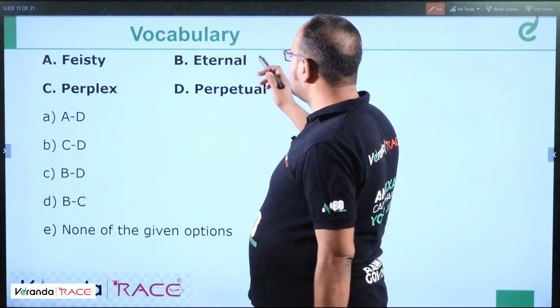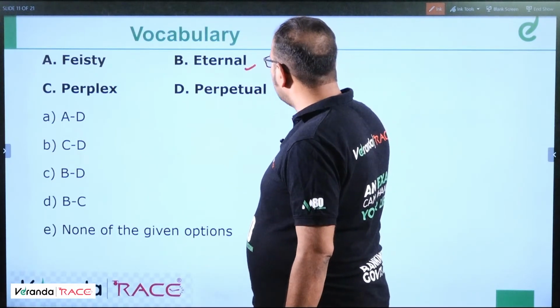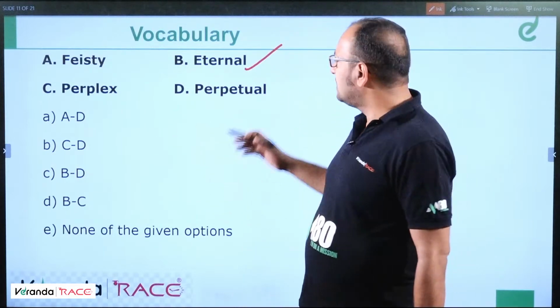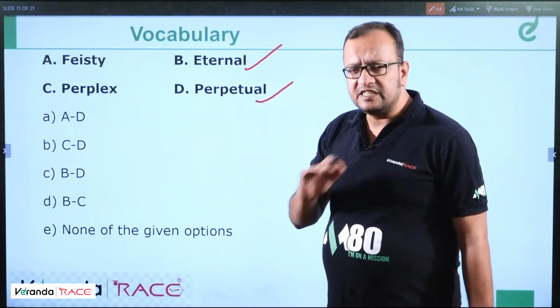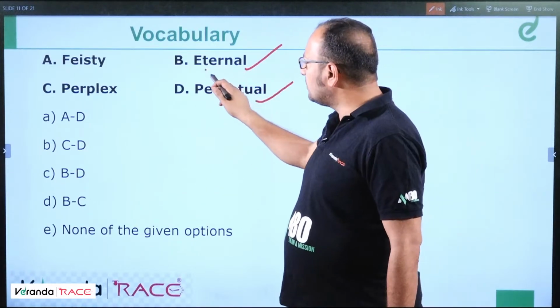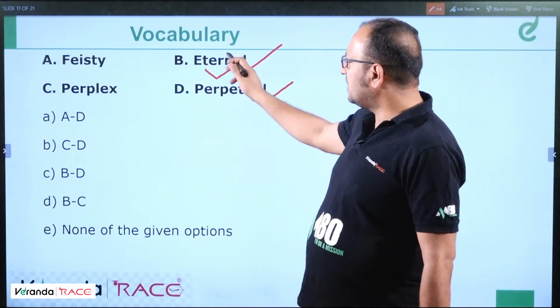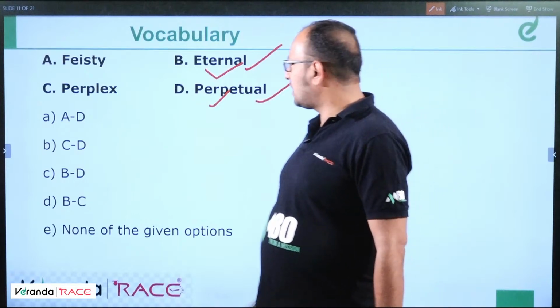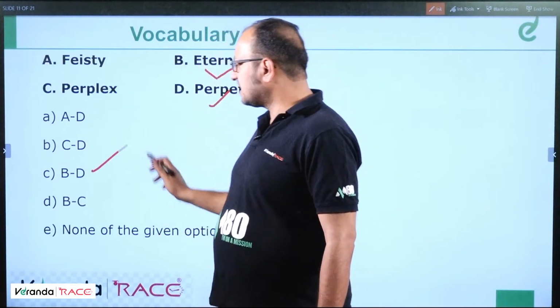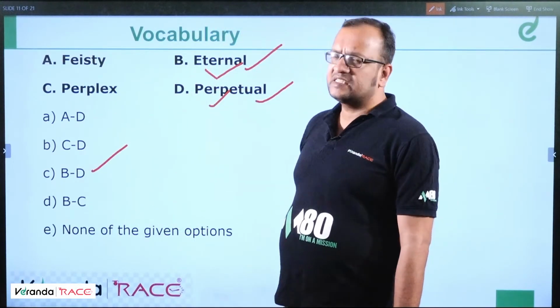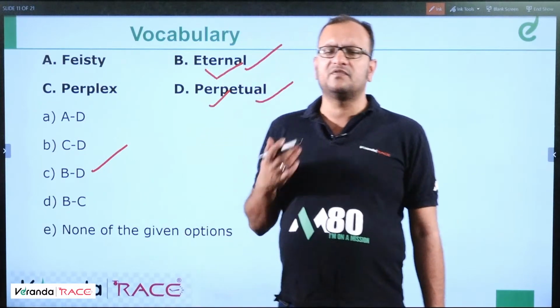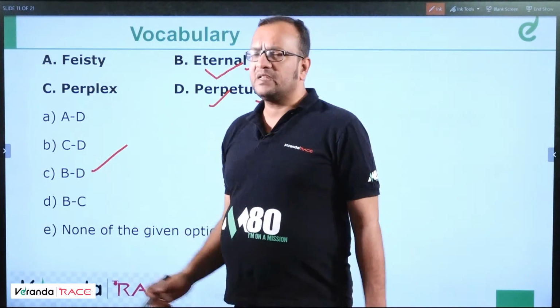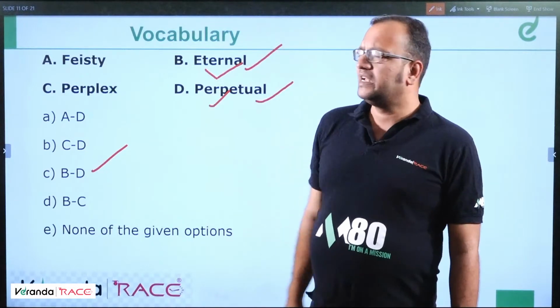So this question has eternal meaning everlasting, that will never end, and perpetual meaning continual. So these are synonymous pairs. Eternal and perpetual are synonymous pairs. So the answer would be BD. BD is the correct answer. Feisty means very determined, strong and firm in decision making, and perplex means confused, to confuse someone. It's a verb.